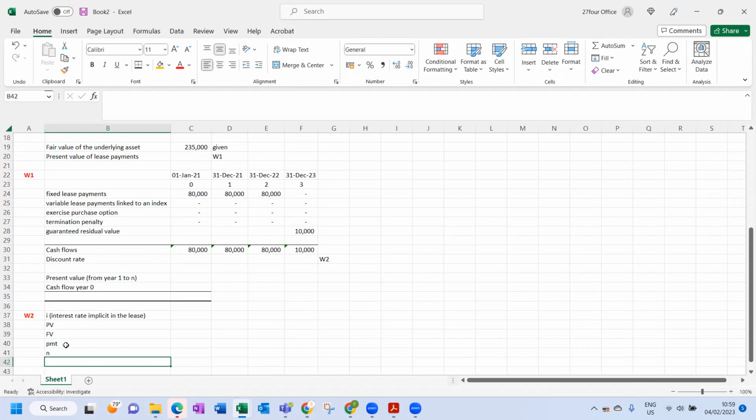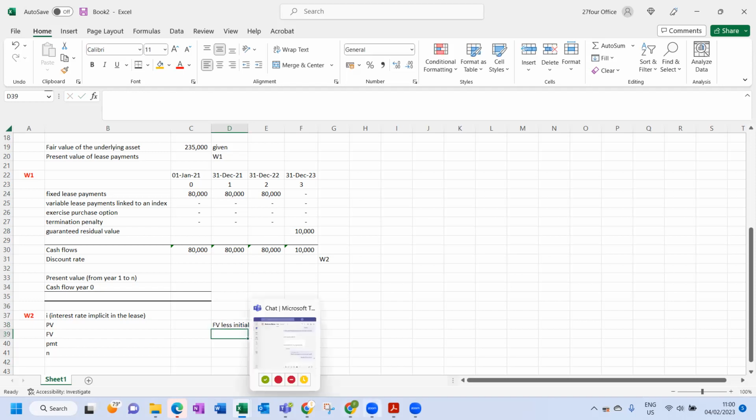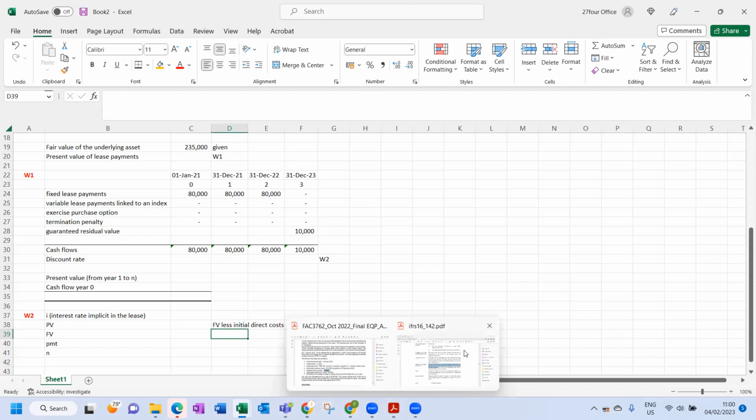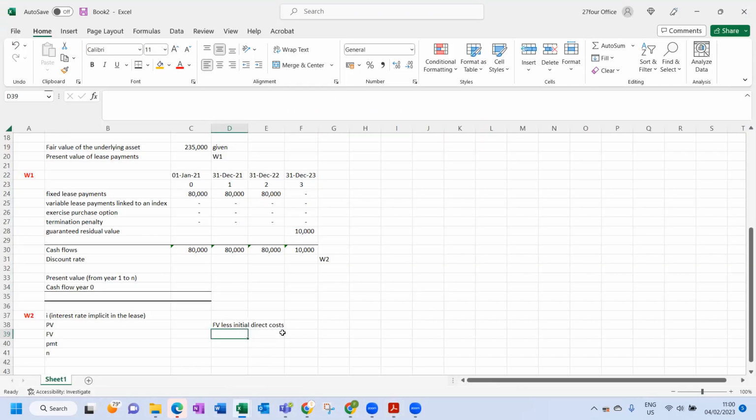The present value is basically the fair value minus initial direct costs. Fair value less initial direct costs. I'm going to check something quickly. It's an important aspect. Remember, it is any initial direct costs incurred by the lessor. If that 10,000 Rand was incurred by the lessee, we don't take it into account. If the initial direct cost is incurred by the lessor, only then do we take it into account. So that's very important.